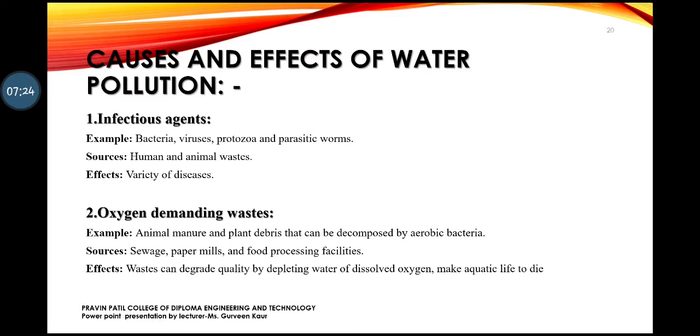Second is oxygen demanding waste. What does oxygen demanding waste mean? Animal manure, and many dead plants and animals, are decomposed by bacteria. When they are decomposed, at that time also a certain type of pollution is created. The sources of that pollution are sewage, and dumping areas where dead animals exist, and parasitic worms and bacteria reside on those animals.